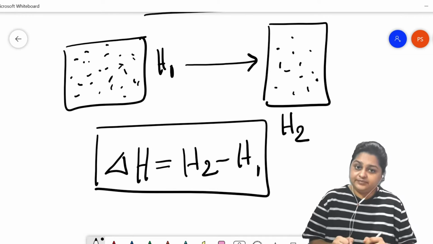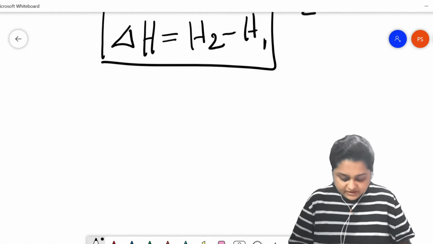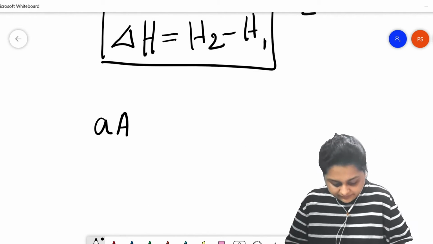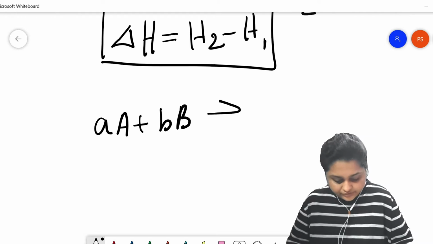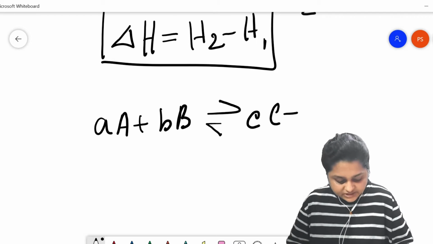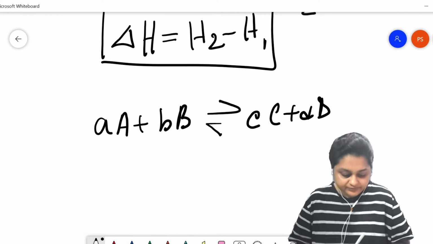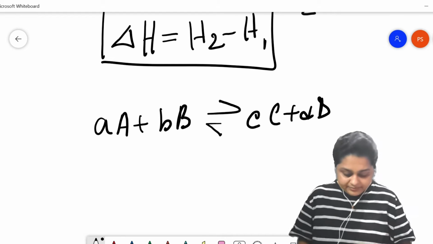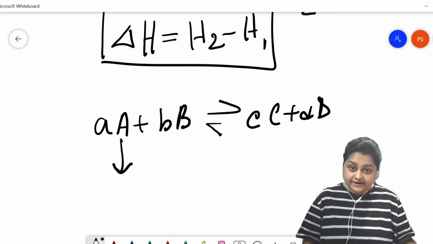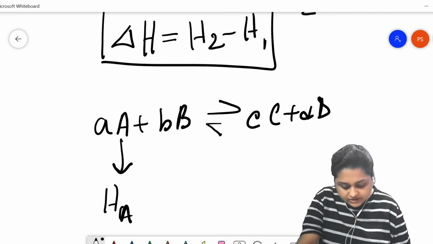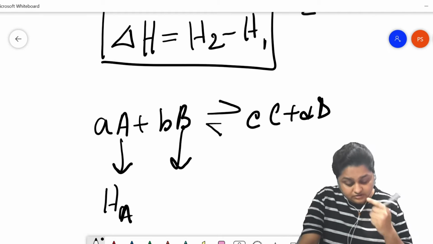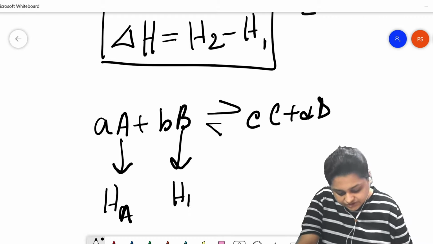Let's take another example. Suppose a moles of A react with b moles of B and produce c moles of C and d moles of D. The enthalpy of reactant A is HA. The enthalpy of reactant B is HB.